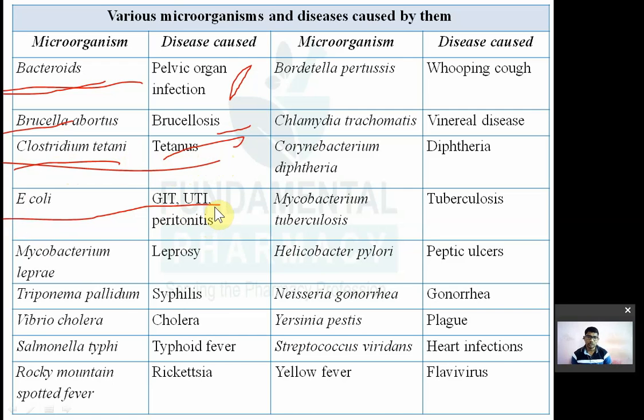Then peritonitis, that is infection of internal organs.